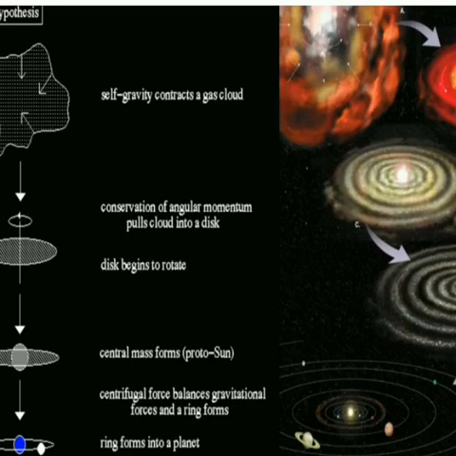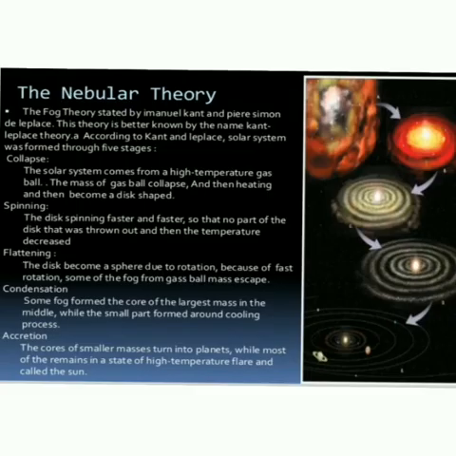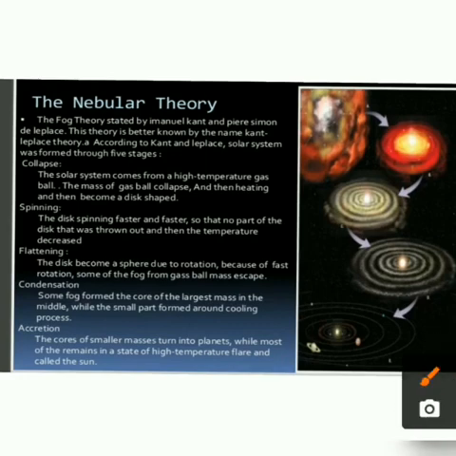Now let us go into detail on the nebular hypothesis. We can see over here a big cloud of gas and dust, and this is nothing but the nebula. And this nebula which we are seeing over here is of very high temperature. Kant and Laplace explained this theory in 5 different stages. So let us try to understand this theory in different stages.